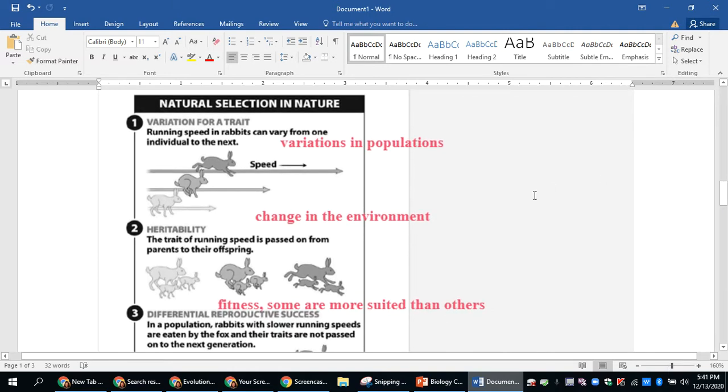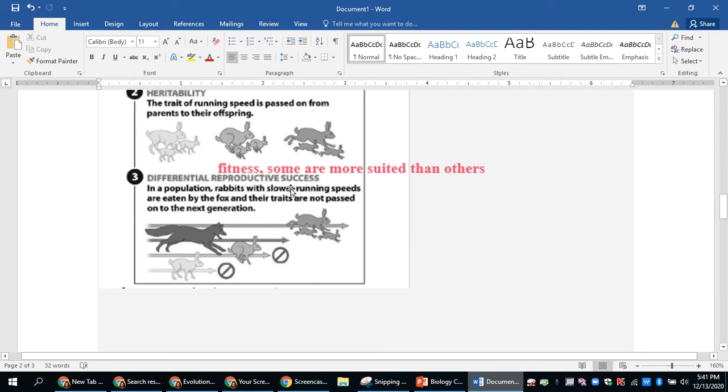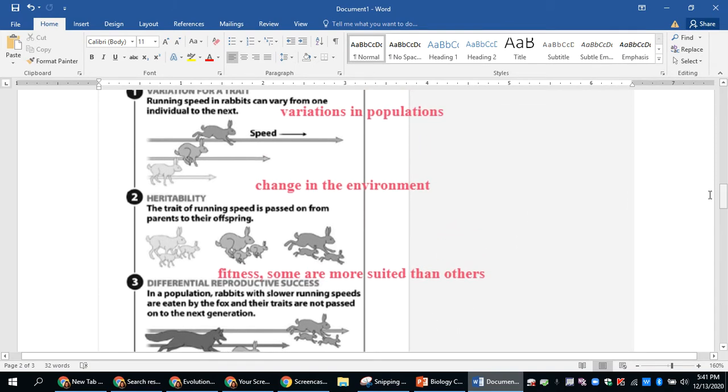And basically what he noticed is that in populations, there were lots of variations of traits. And these traits may or may not have any advantages for the particular environment at any time. However, if there's a change in the environment, one of those variations may be more suited than others. So in this example here, we see some rabbits that are very fast, some that have medium speed, and some that are slower.